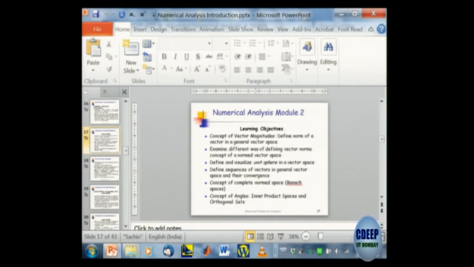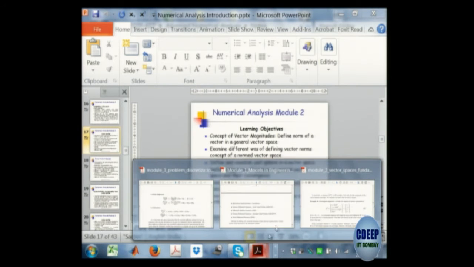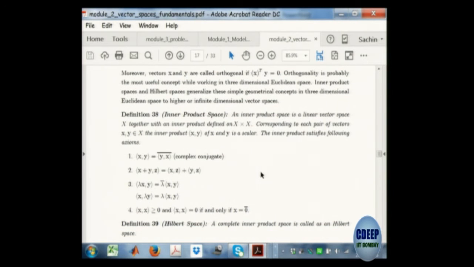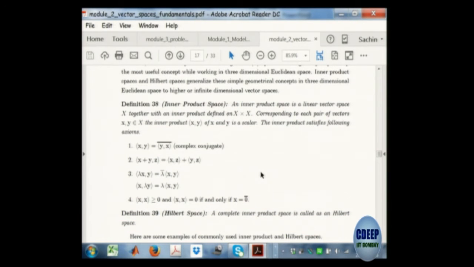So how do we generalize the concept of angle in 3 dimensions? What is done to generalize this? In vector spaces we define what are called inner products. The inner product is actually motivated by the dot product. Again, one can abstract out and define the essential properties that define an inner product.